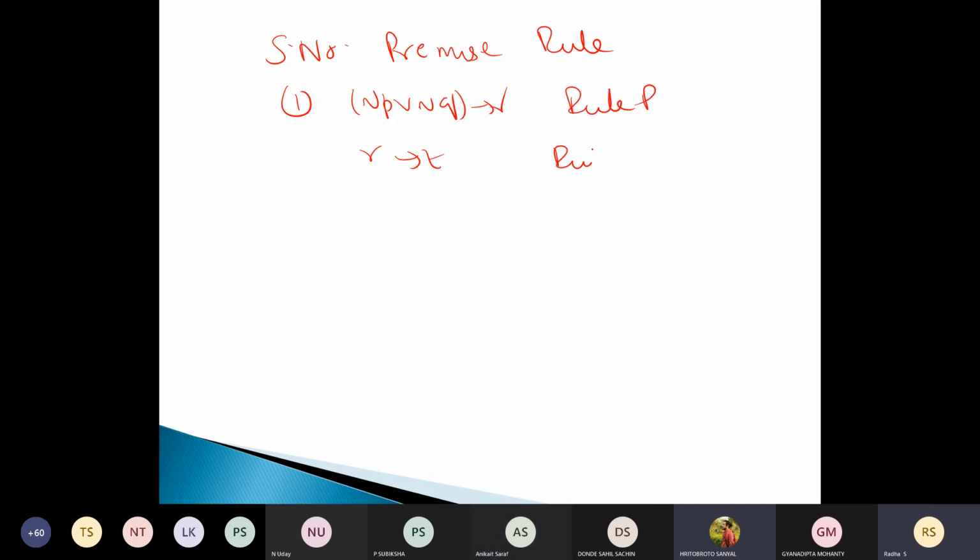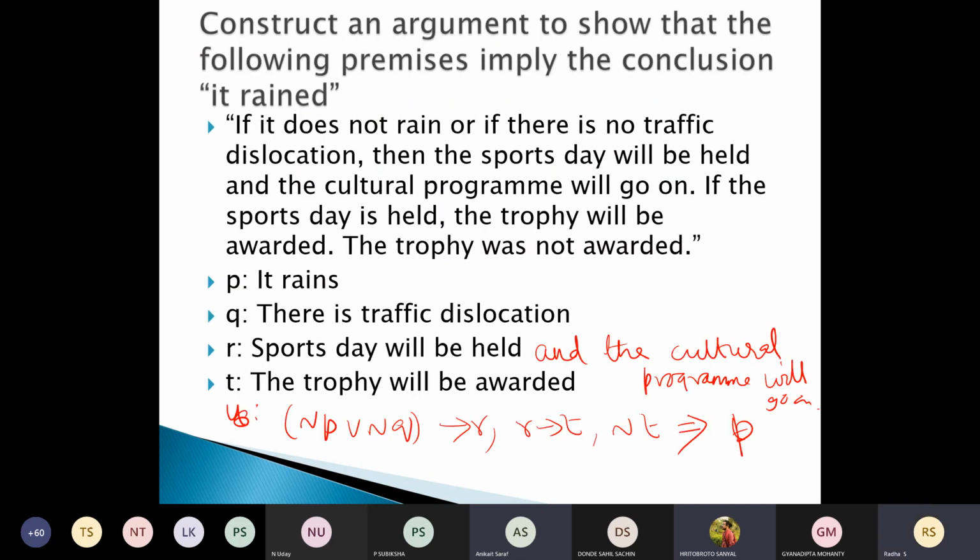Ma'am, can you go back to the previous slide once? In this, for R, we have considered sports day will be held and the cultural program will go on. Will this not be two different premises?